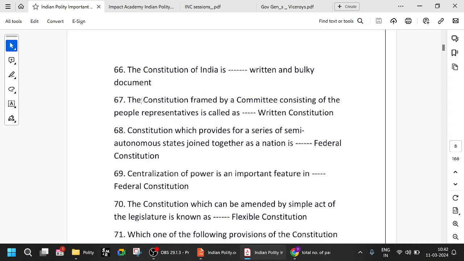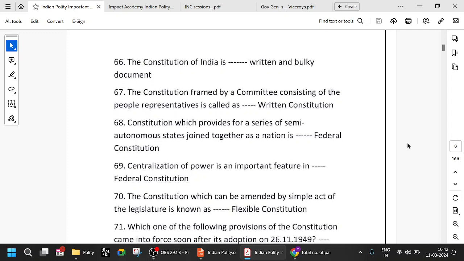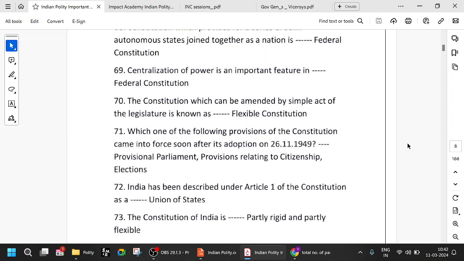The constitution framed by a committee consisting of the people's representatives is called a written constitution. Just remember that. A constitution which provides for a series of semi-autonomous states joined together as a nation is called a federal constitution, like you see in the United States, Canada, etc. But in India, the word federal is not used. Though ours is a federal structure with unitary control, federal is not mentioned anywhere. It has been mentioned as union of states in Article 1.